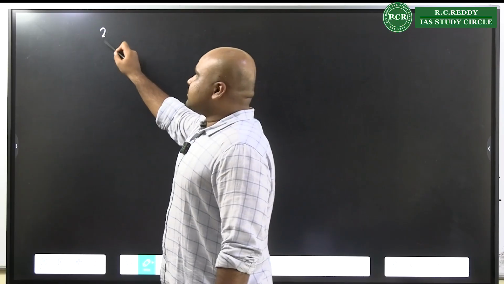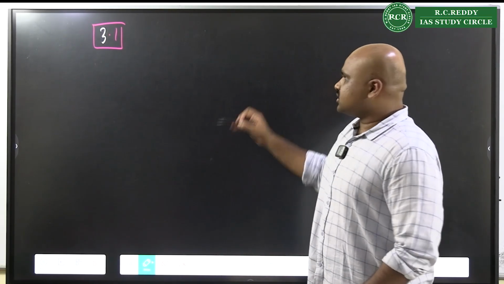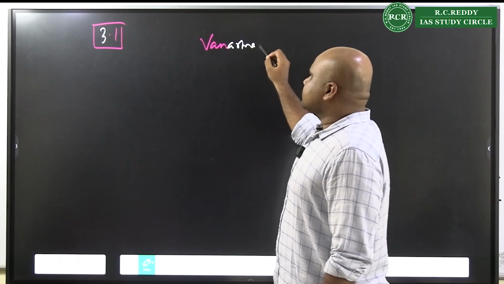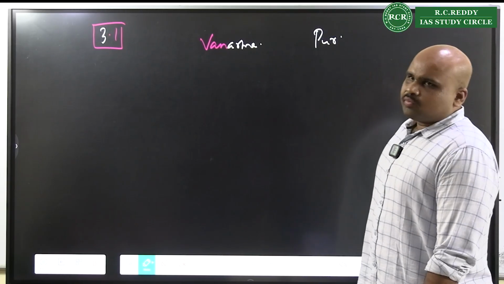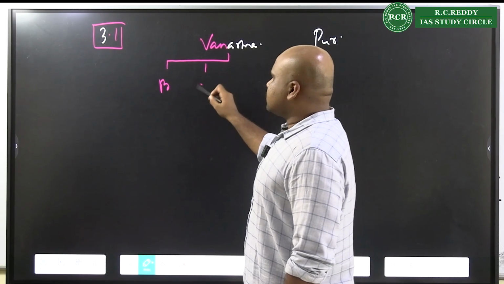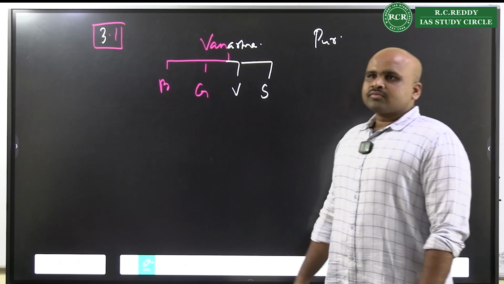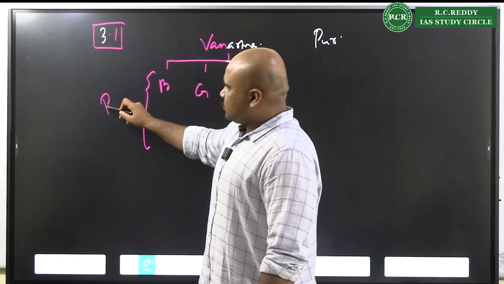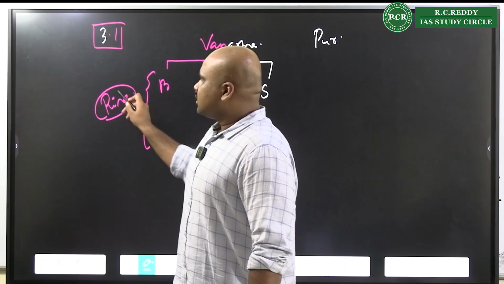When you look at the 3rd chapter, that is 3.1 especially, you have to understand that we have Varnashrama Dharma and we have Purusharthas. When you look at Varnashrama Dharma, you see Brahmacharya, Gruhastu, Vanaprastha and Sannyasa. Each of these individuals has their own Rina. What is Rina?